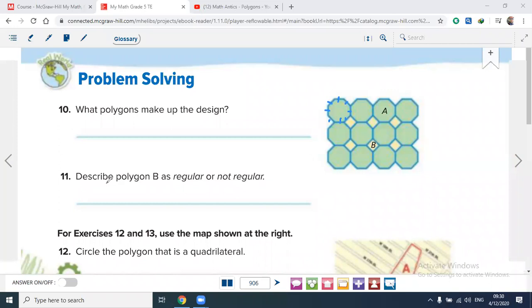In 11, describe polygon P. The polygon P, is it regular or not regular? This polygon P would be regular or not? Anyone answer? The polygon P, is it regular or not regular?